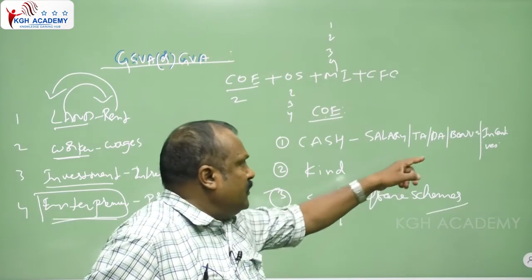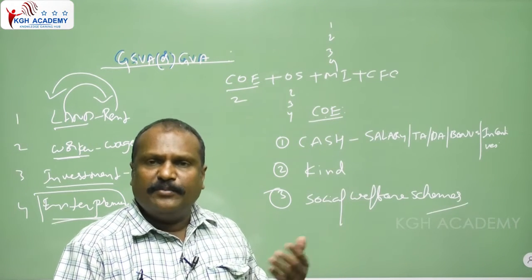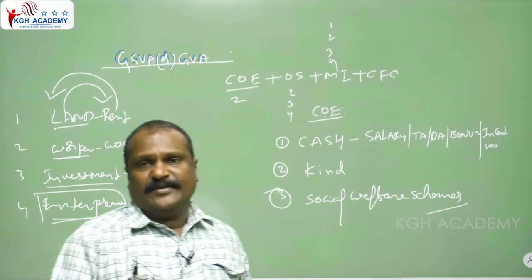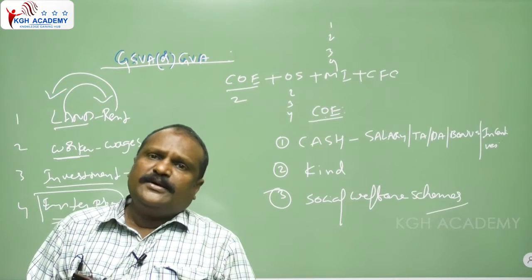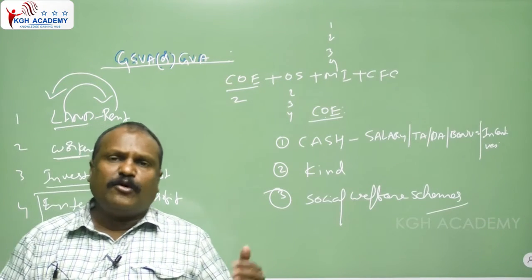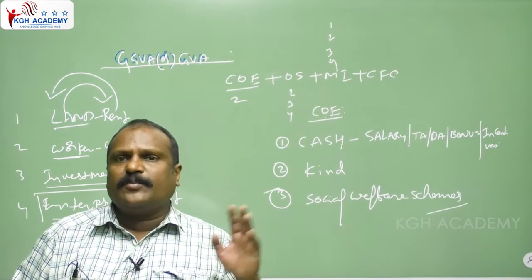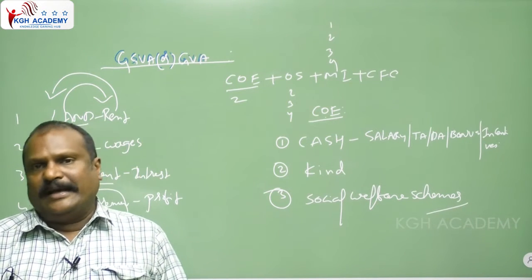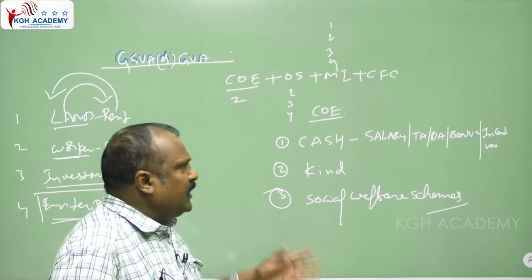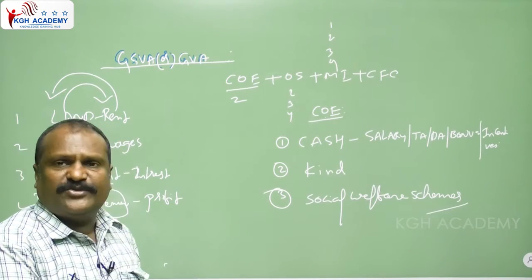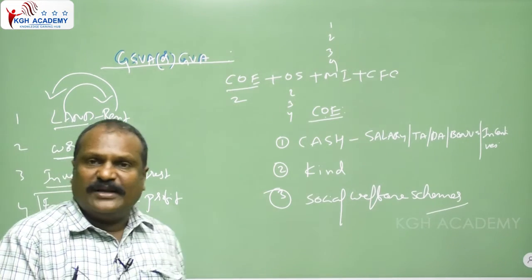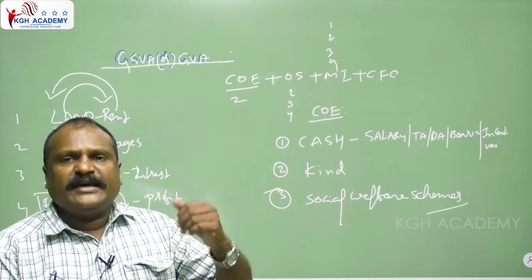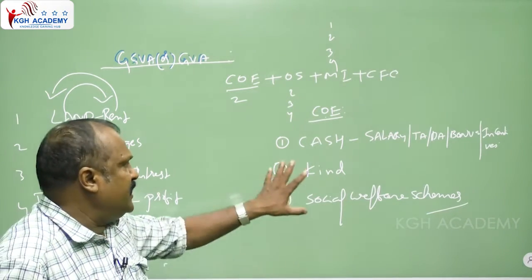Then the bonus is given when the company gets a profit. The bonus is given to the employee, and incentives. Incentives are something special: when overtime duty is there, extra money is given to the employees along with the salary. So the salary, TA, DA, bonus, and incentives are all part of cash only. Whether cash is given or the money is credited to the account, that is cash.